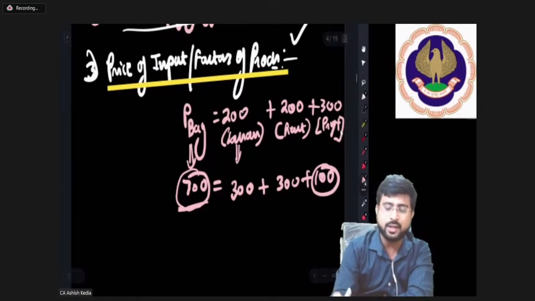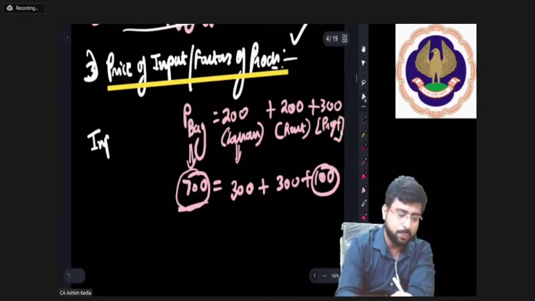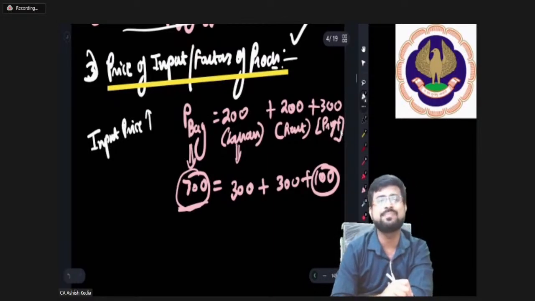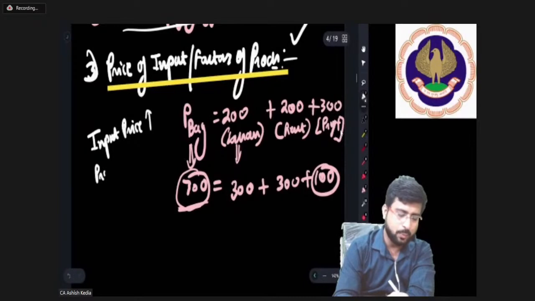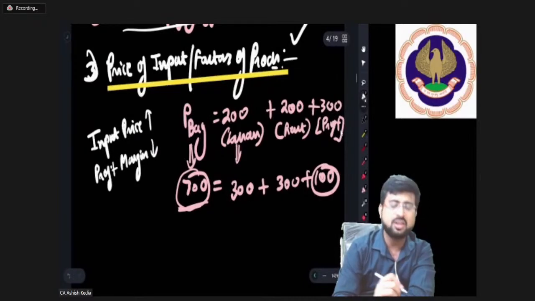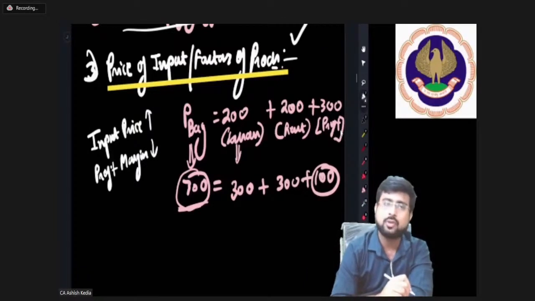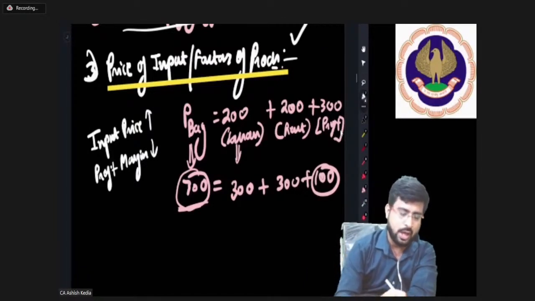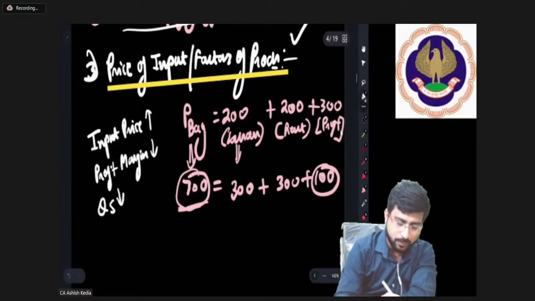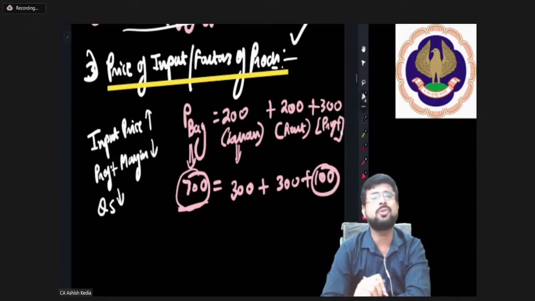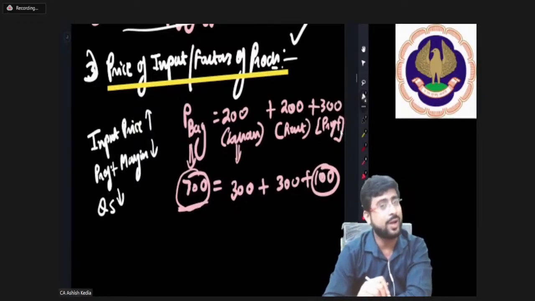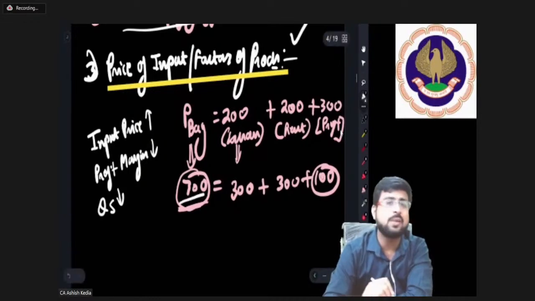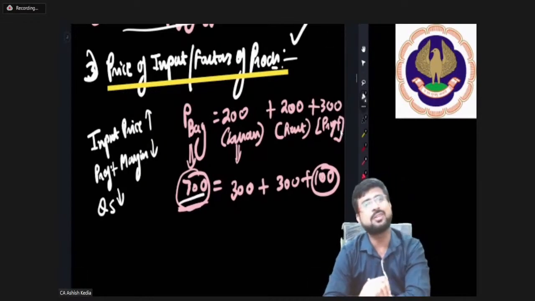That is what has happened here. When the input price went up, the profit margin went down, and therefore your willingness to supply or quantity supplied will also go down, because supply is directly motivated by the profit margin. Since profit margin is going down, why is it going down? Because price is constant and input price is rising, so naturally quantity supplied will fall.